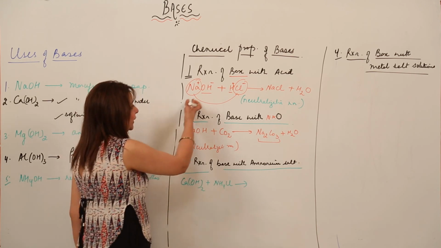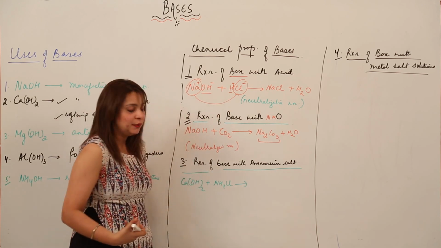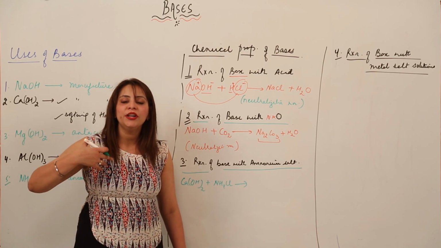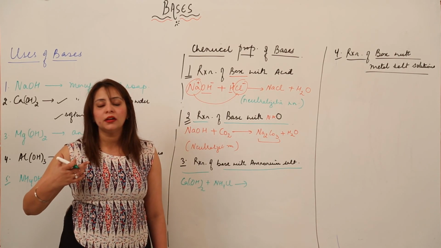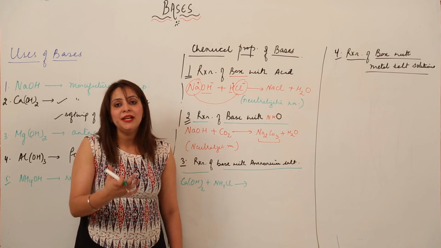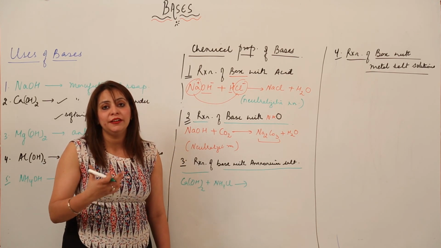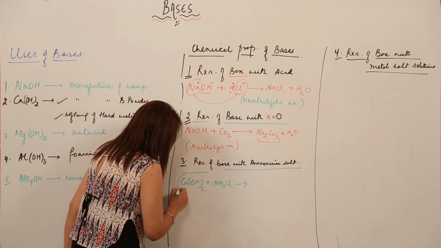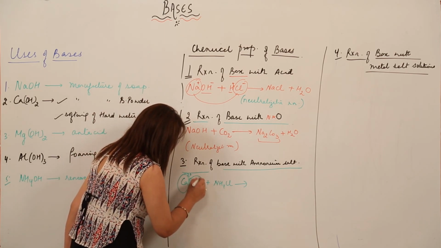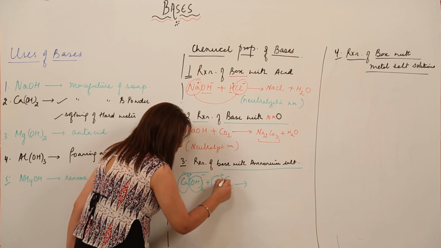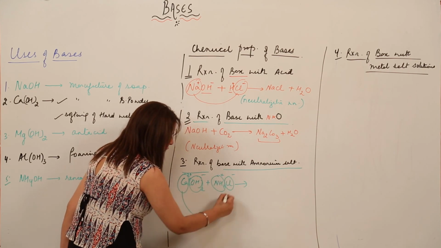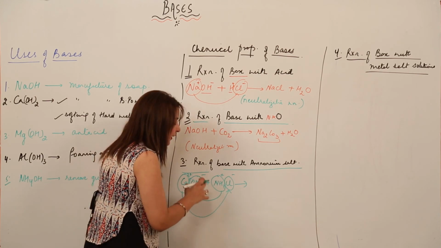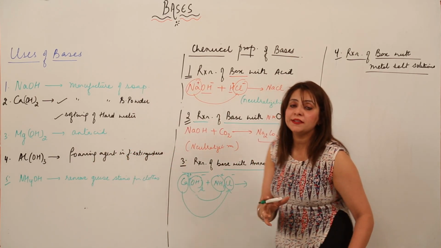So that means even this was double decomposition, even this was double decomposition, and even this is double decomposition, right? Because whenever you are doing a reaction, you should be familiar with what kind of basic reaction or basic type it belongs to. So again I am just going to write the valency in order to make it easy for you. So this positive is going to react with this negative and this is going to react with this, right? Or they just get dissociated to form their respective gases.